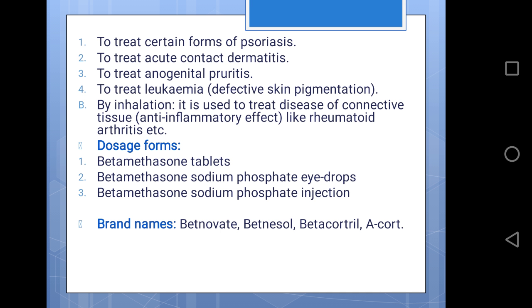By inhalation it is used to treat diseases of connective tissue like rheumatoid arthritis. Dosage forms of betamethasone are tablet, betamethasone sodium phosphate eye drop and injection. Brand names are Betnovate, Betnisol, Betacortril, Acort.